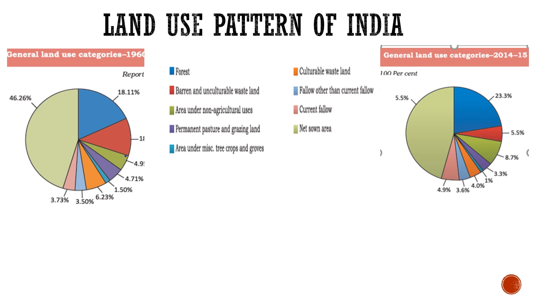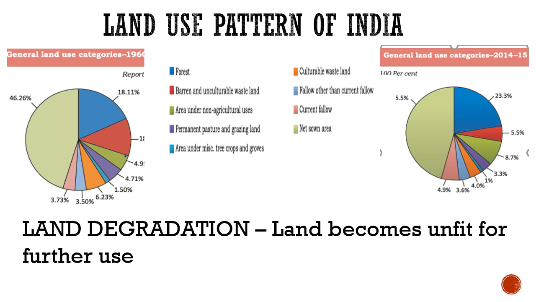So as we saw, the nature of land use pattern of India is changing. Percentage of fallow land and current fallow land increasing, although cultivable wasteland has declined, but the percentage of fallow lands have increased, so it is not good sign. That means the quality of land is degrading in India, and it is called land degradation. When land becomes unfit for further use, it is called land degradation.